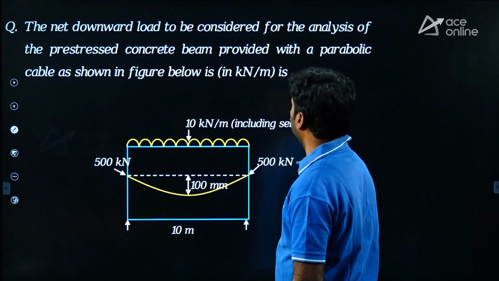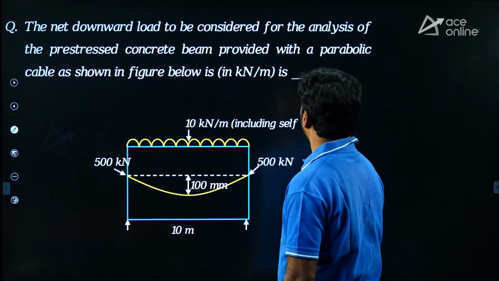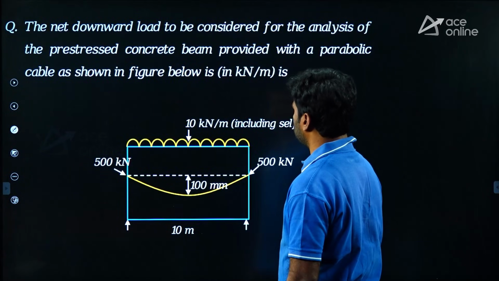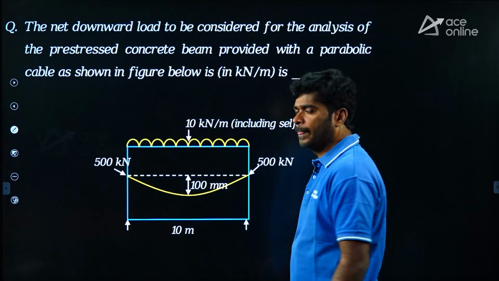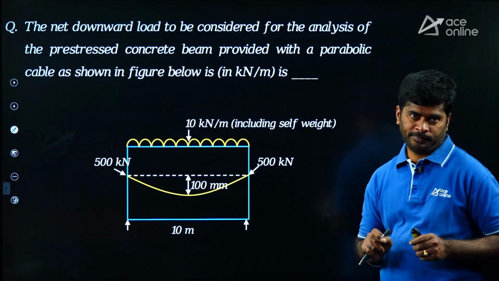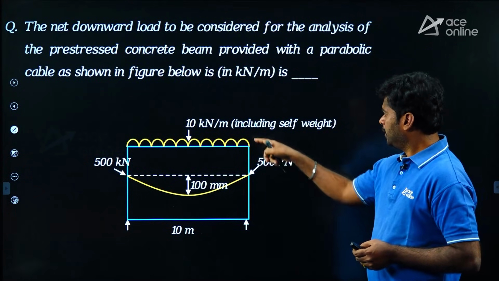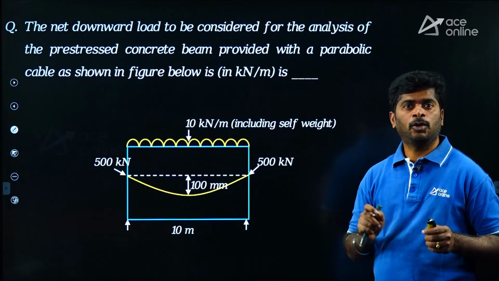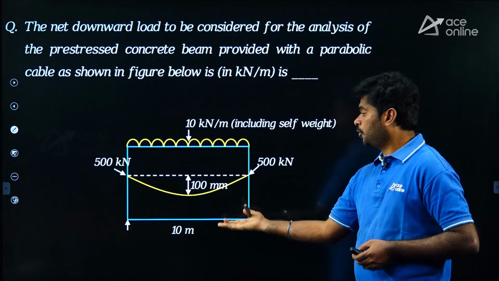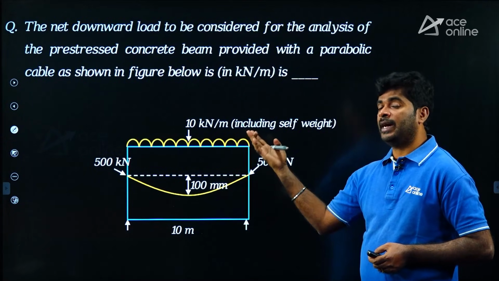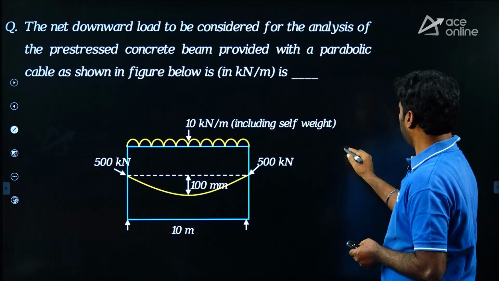The net downward load to be considered for the analysis of the prestressed concrete beam provided with a parabolic cable, as shown in figure below, in kilonewton per meter is dash. What will be the net downward load? My dear, we know the downward load here is 10 kilonewton per meter. Then what about the force acting in upward direction due to prestress? Let us find the upward force.